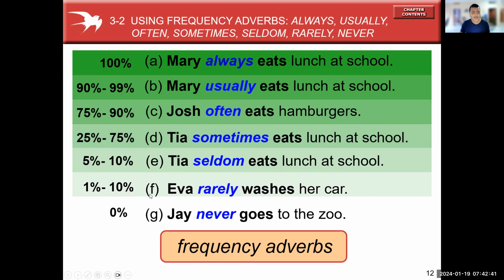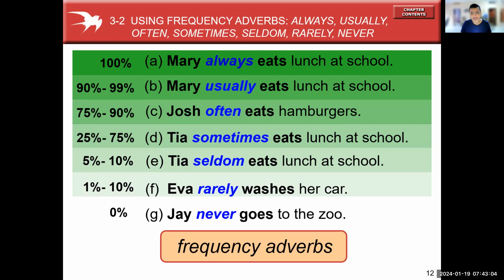And then let's move to letter F, with 1% to 10%, the adverb of frequency rarely. Eva rarely washes her car. And letter G is 0%, the adverb of frequency never.